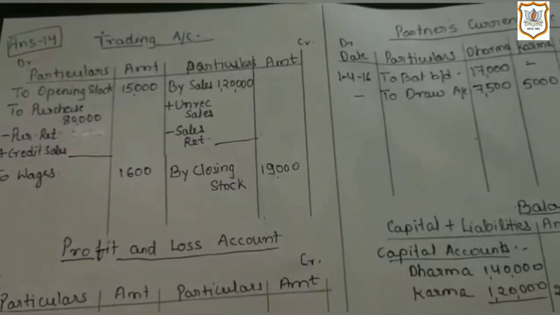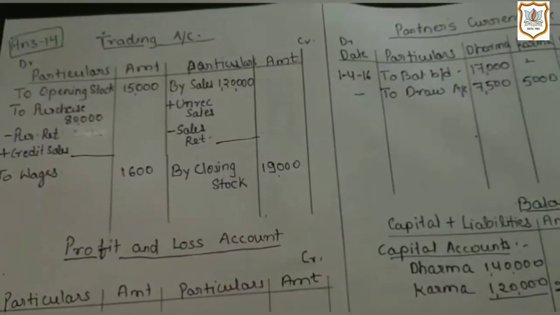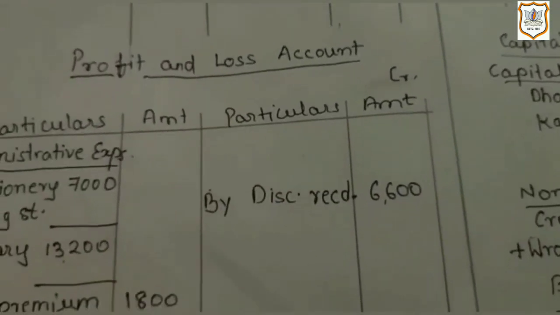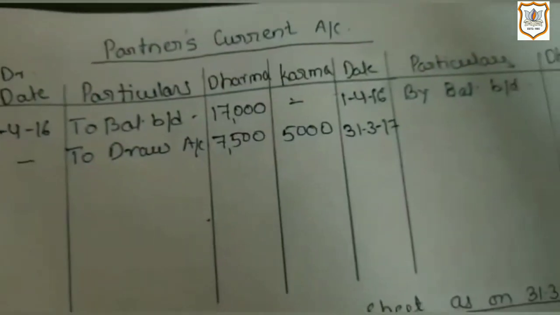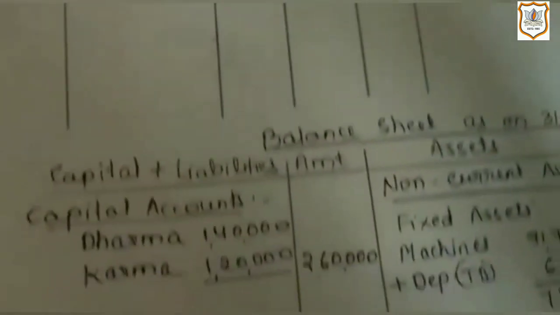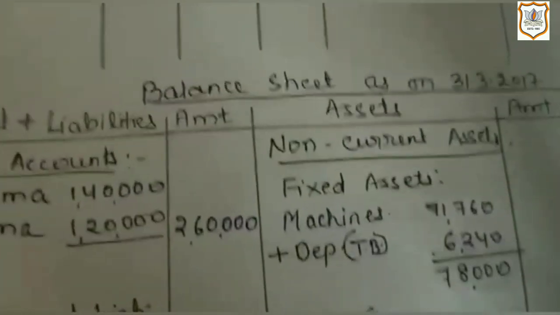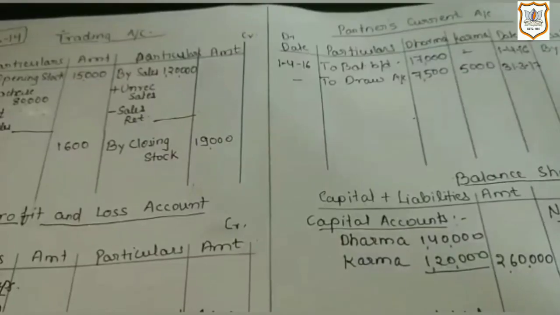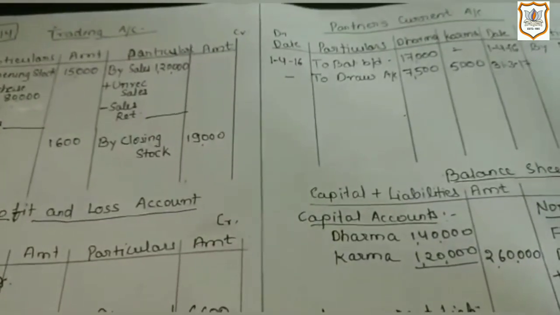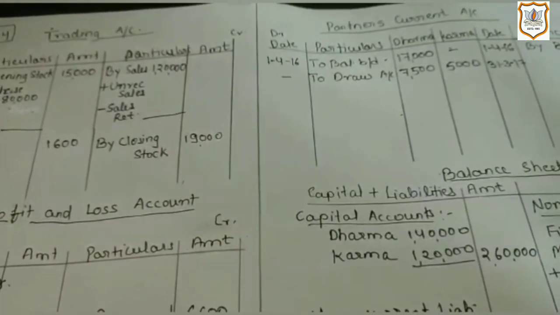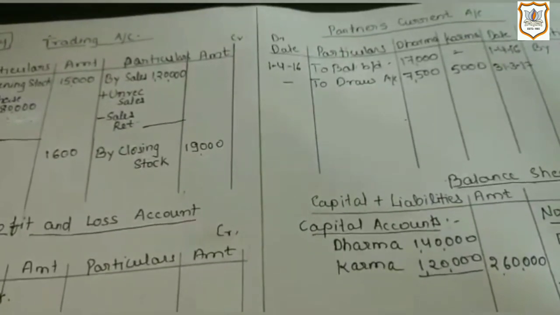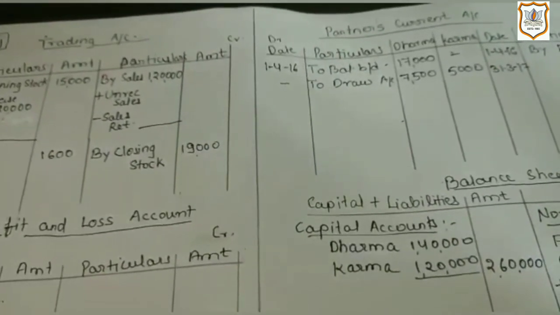So here in this question, you have to prepare trading account, profit and loss account, partner's current account, and balance sheet as on 31st March 2017. And here, as transactions of partners with the firm related to adjustments are not given, you are not required to prepare profit and loss appropriation account.